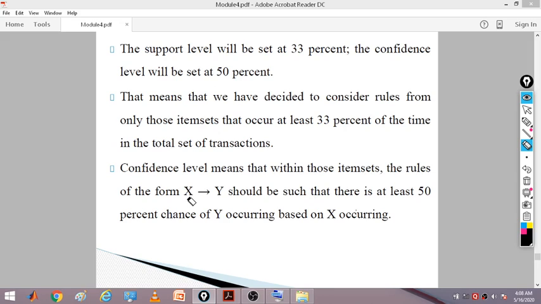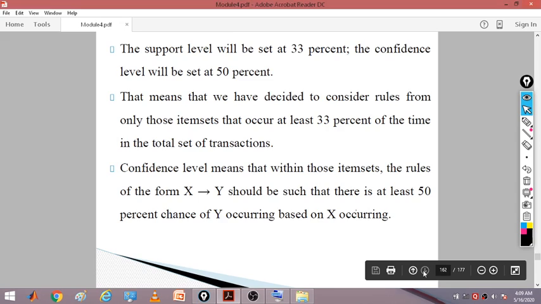When given x, how often you are having y should be such that there is at least a 50% chance of y occurring based on x occurring. When x is occurring, y will occur. So 50% of the time when x is occurring, y will also have to occur. So that is actually the confidence, which normally goes with directly defining the rules.